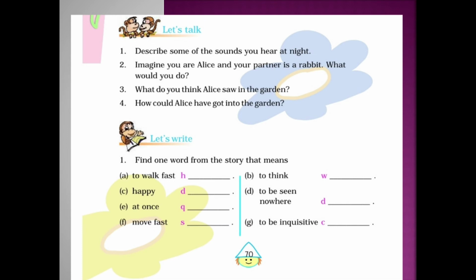Next, let's write. Find one word from the story that means. This is similar to synonyms. To walk fast. The other name for to walk fast, that word starts with H. You can write hurry. So you have to go to the lesson. If you have doubt, you can see the lesson and you can write it. Happy. That word should start with D, that is delight. So the rest of the words you write it. In the next class we will check that. At once, move fast, to think, to be seen nowhere, to be inquisitive. For all those words you have to find the synonyms and write the word. We will check the answers in our next class.